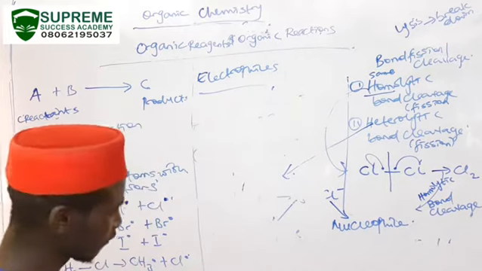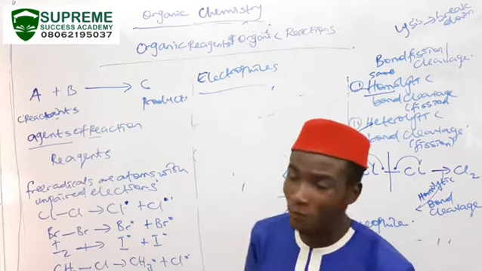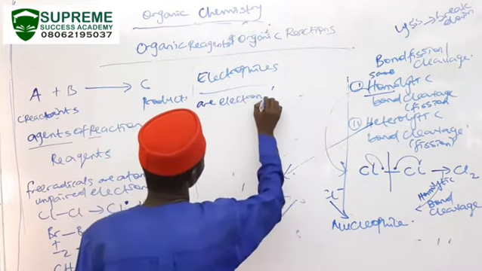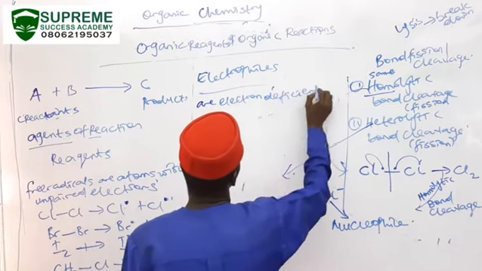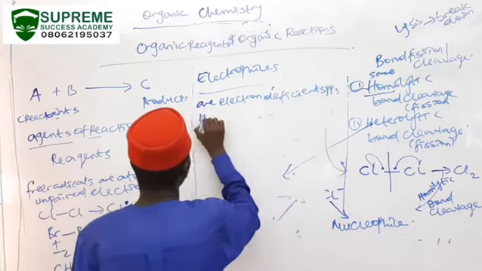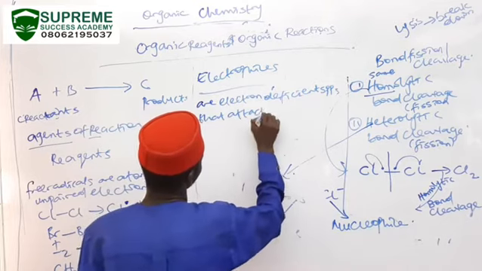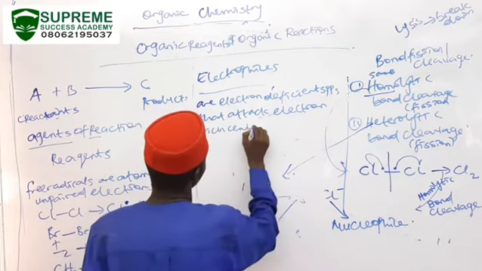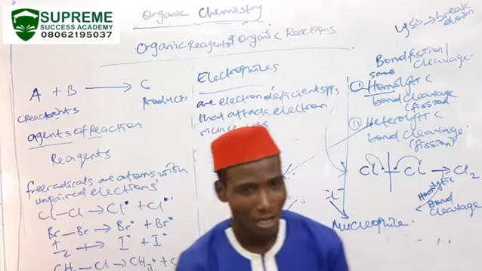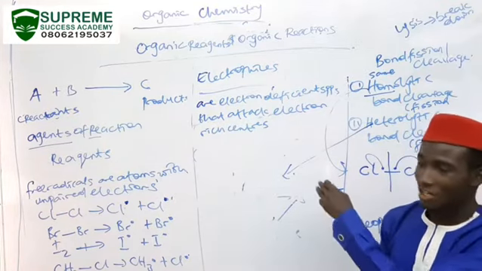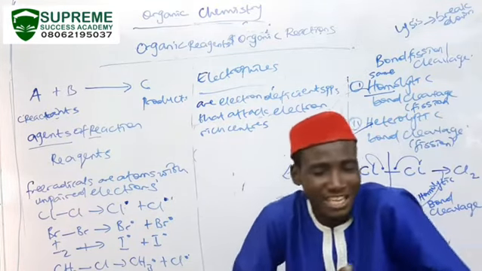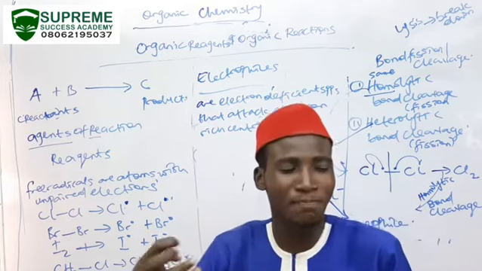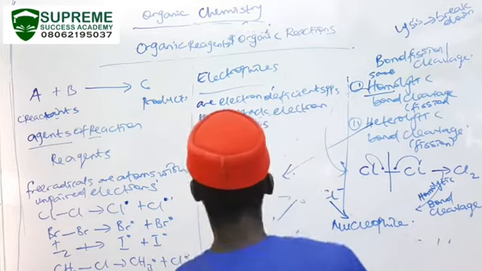Now looking at electrophiles, I remember I said electrophiles are electron deficient species. They are electron deficient species that attack electron rich centers, just like the poor begin to attack the rich. So we have the electron deficient species. They don't have their electrons, they have been taken away from them, so they are always looking for ways to get back their electrons. So that is what we observe here.